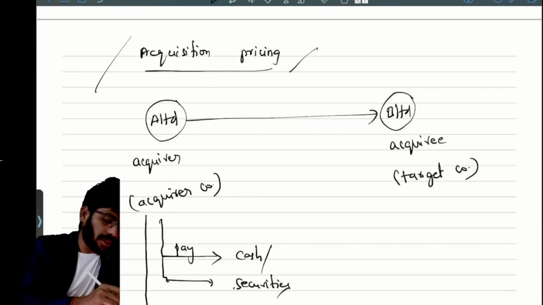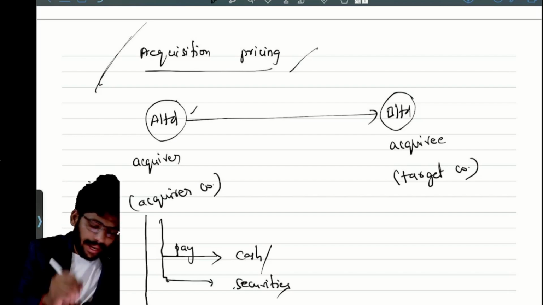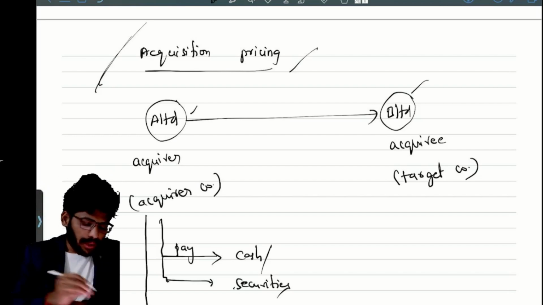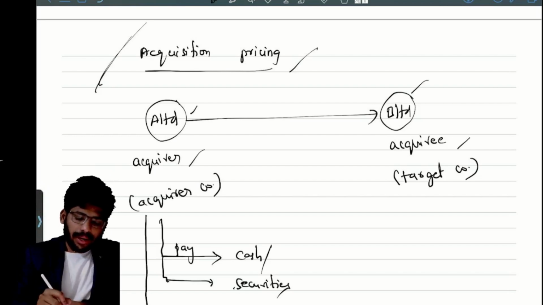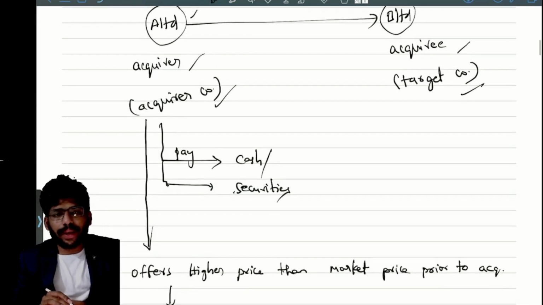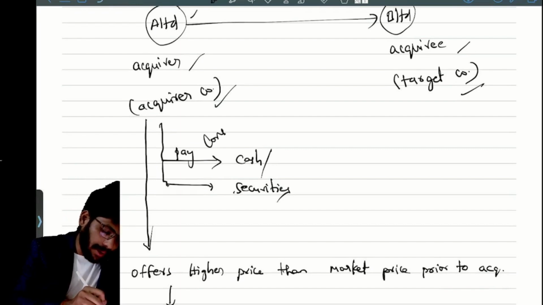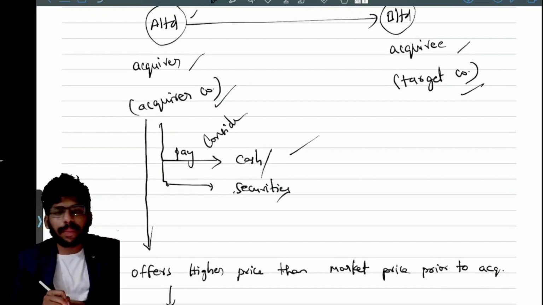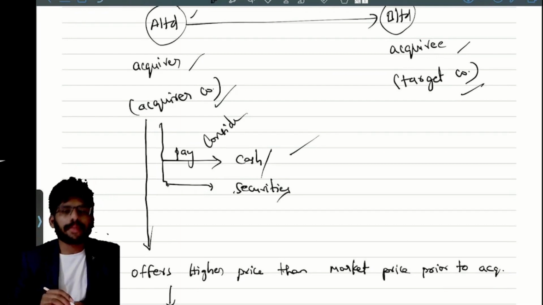Next, acquisition pricing. Simple. A Limited is the company, B Limited is the company. A is the acquirer, B is the acquiree, the target company. When we are acquiring, we need to pay consideration, right? It may be in cash or other securities also. It may be shares or debentures, whatever may be.